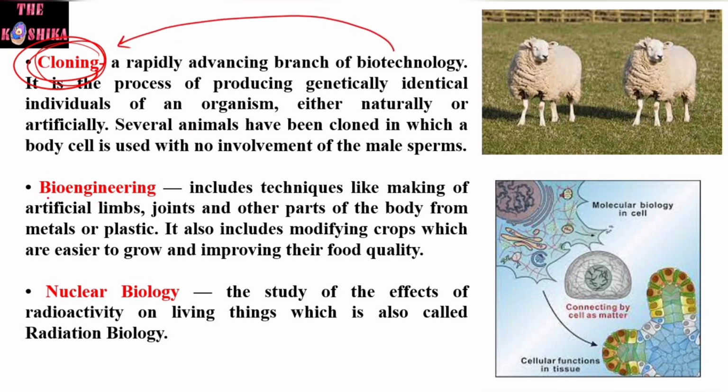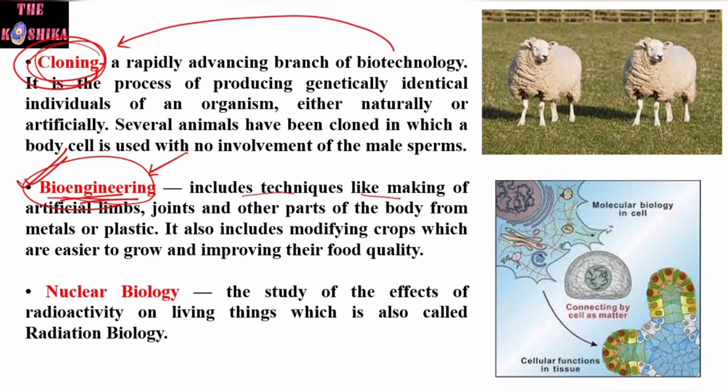Now the next branch is bioengineering. Bioengineering includes techniques like making of artificial limbs, joints, and other parts of the body from metals and plastic. So this is called bioengineering.